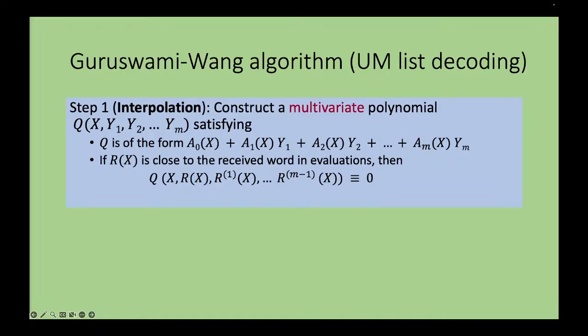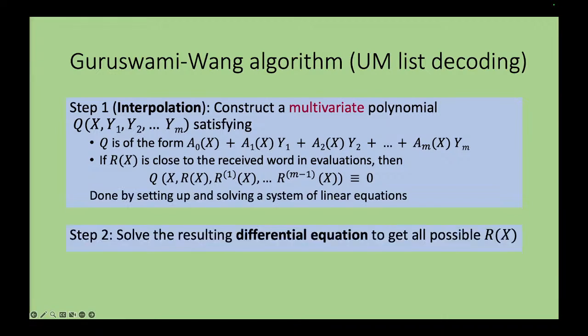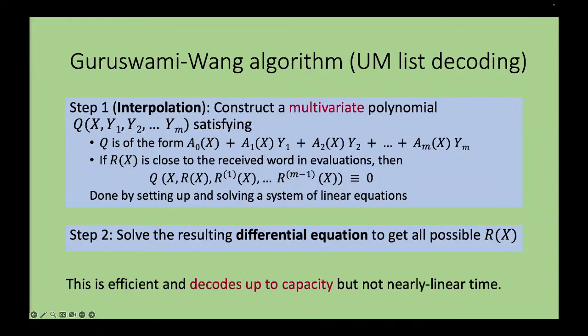There's an interpolation step in which you find a polynomial, instead of a bivariate, now you find some m plus 1 variate polynomial that explains the input data completely. Once again this can be done by solving a system of linear equations. This is how Guruswami-Wang did it, and then you show that every polynomial that is close to the received word will satisfy this differential equation, and so the second step will be just to solve this differential equation to get all the points in Rx. So once again, this version of Guruswami-Wang is efficient and decodes up to capacity, but it's not nearly linear time.